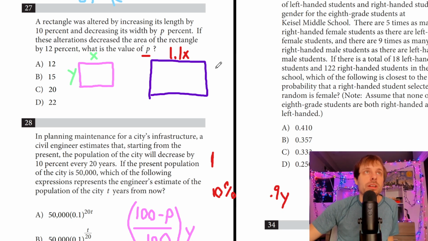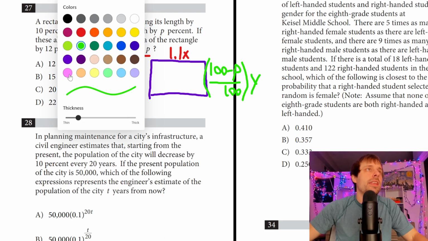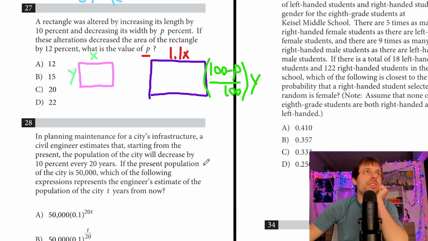So let's try to write that up above. And then I'll be able to solve down below off space. So 100 minus P over 100, and then multiply that by y. Perfect. Let's get rid of this because I'm going to have to solve. And what do they tell me next? I think we need one more piece of information.